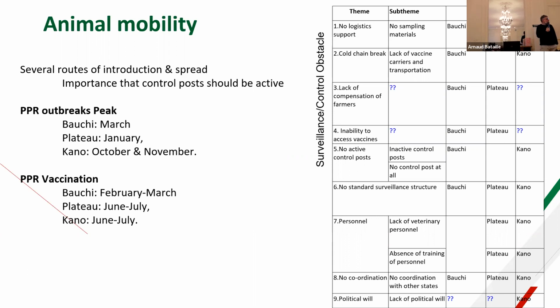Some other very important points about surveillance and control measures were logistic support, both in terms of material and in terms of cold chains, which are not very strong. This is not working very well, and also something related to the involvement of farmers and other actors.